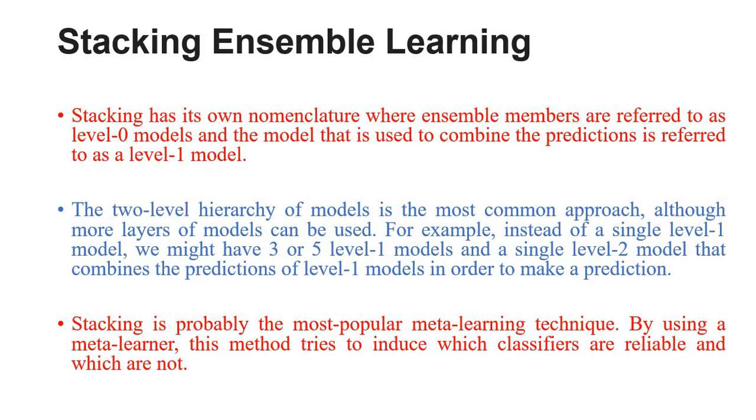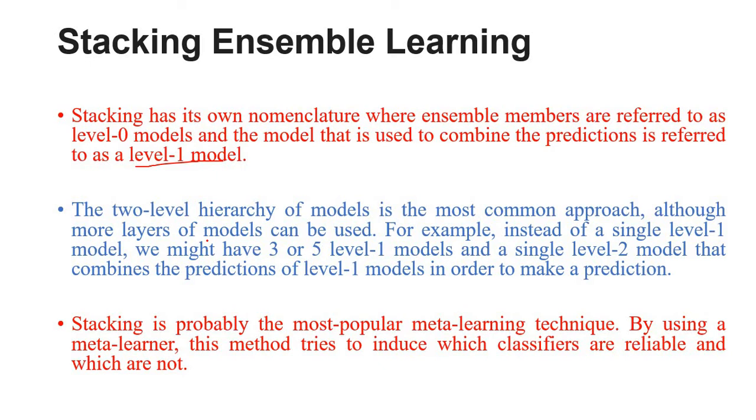And stacking has its own nomenclature, where ensemble members are referred to as level 0 models, and the model used to combine the predictions is referred to as the level 1 model. The combiner is called level 1.